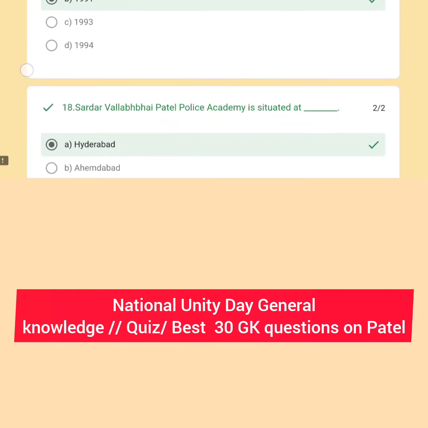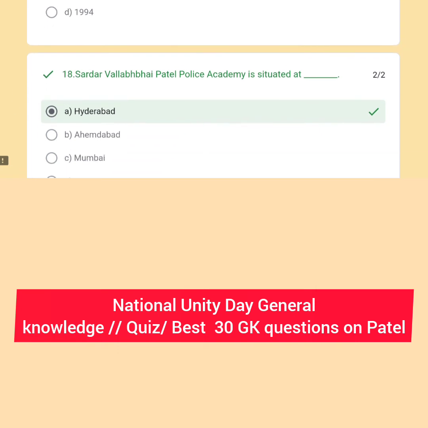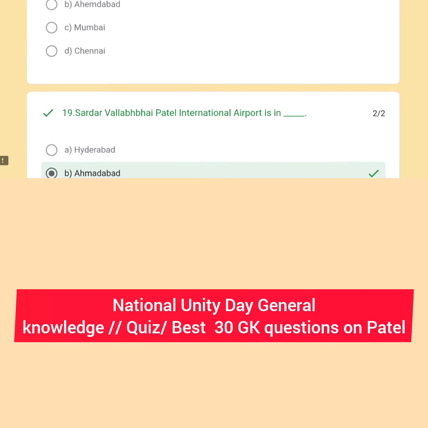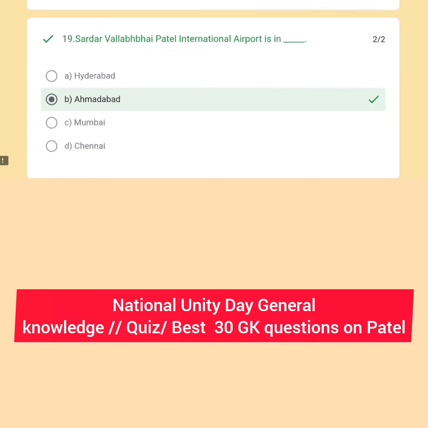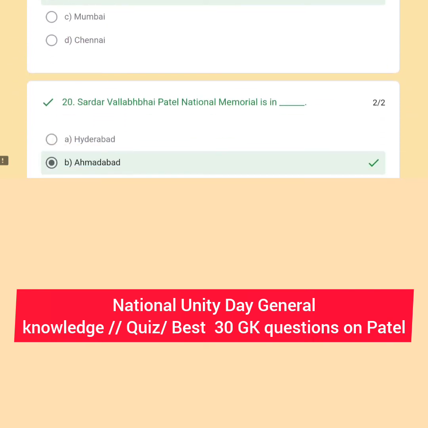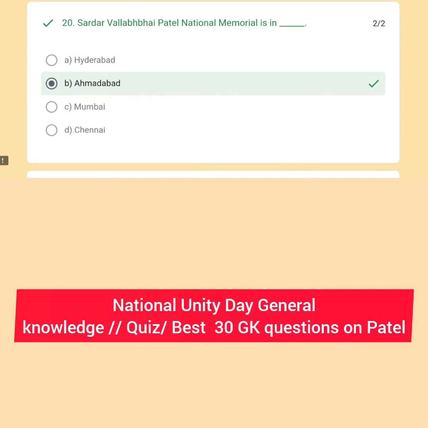Next question: Sardar Vallabhbhai Patel Police Academy is situated at Hyderabad. Option A is the right answer. Sardar Vallabhbhai Patel International Airport is in Ahmedabad, Gujarat. Option B is the right answer. Sardar Vallabhbhai Patel National Memorial is in Ahmedabad, that is also in Gujarat.